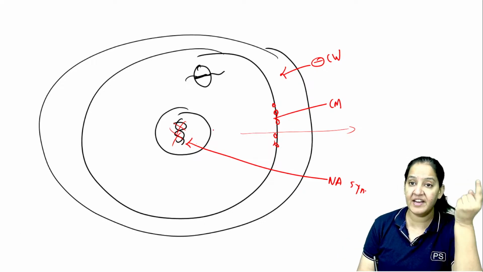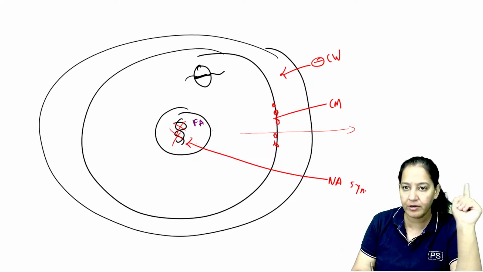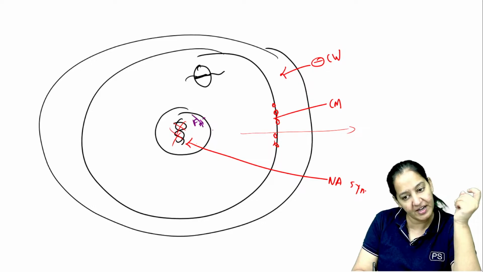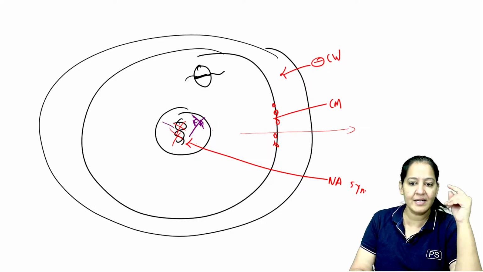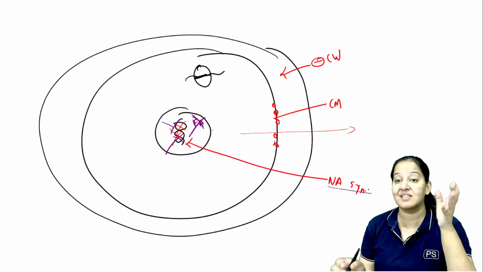Or indirect inhibitors: for DNA and RNA synthesis, folic acid is required. So the drug will not inhibit DNA or RNA synthesis directly; the drug will inhibit folic acid synthesis. No folic acid, no DNA, no RNA. So these are indirect inhibitors. So these are known as nucleic acid synthesis inhibitors.